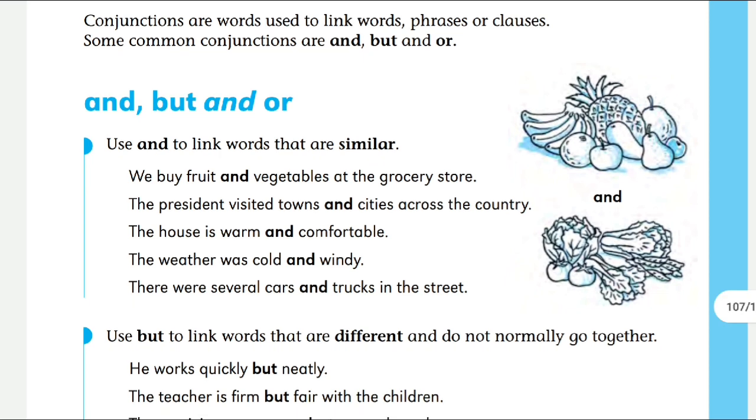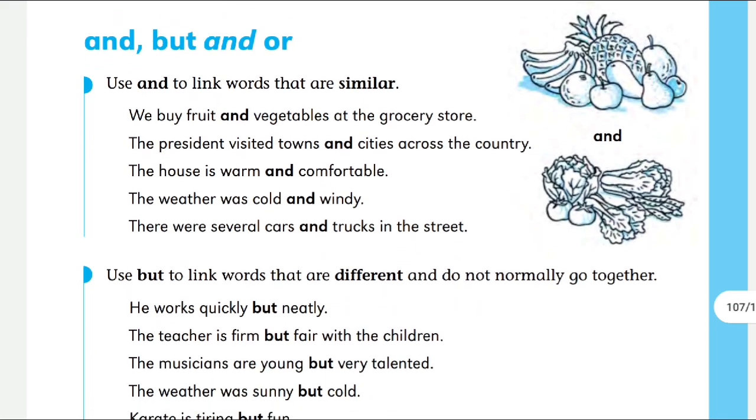Like that, the president visited towns and cities. The house is warm and comfortable. The weather was cold and windy. There were several cars and trucks. Means whenever we are connecting two different things, we are using and. So it is very simple and easy to understand. Let's come to the next one.